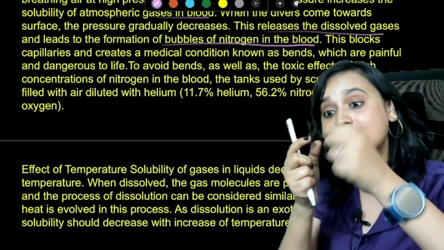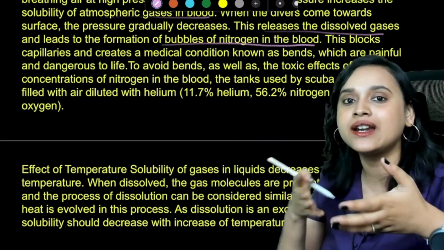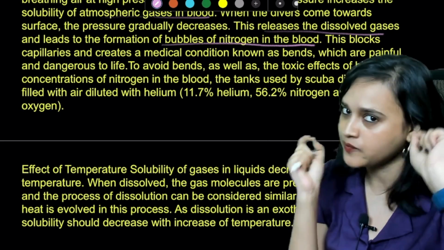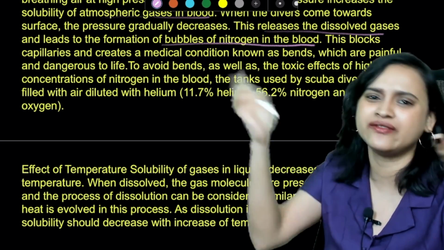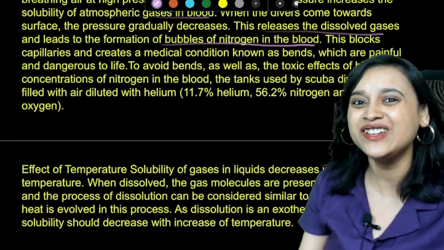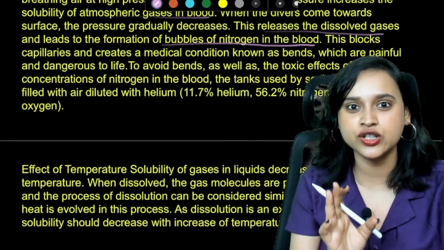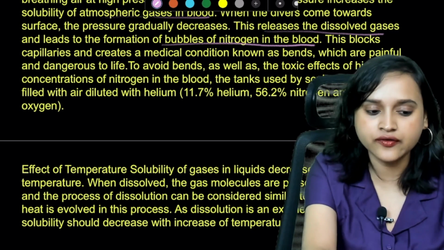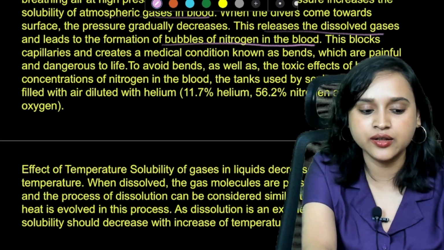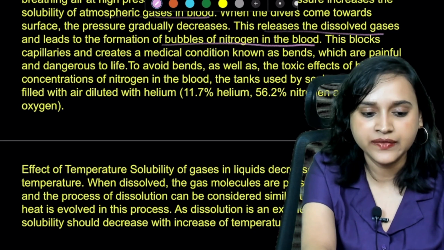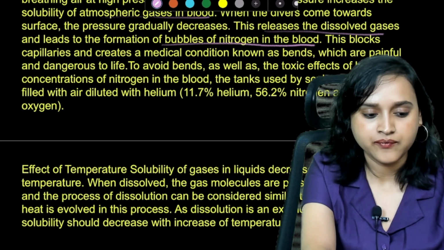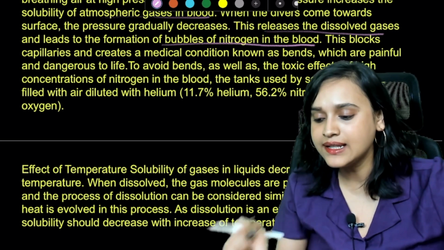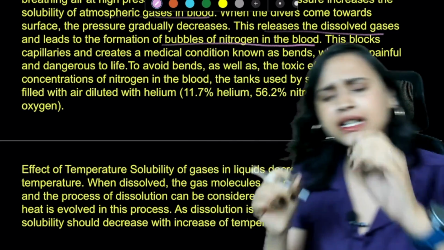Now this blocks, because there are bubbles now. So see, blood capillaries are very tiny things in your body. You have read that in your biology when you were in 10th standard. Now don't tell me, ma'am, we are all JEE students. It's okay. Even if you're JEE, in 9th and 10th standard, you had biology, didn't you? Of course you did. Okay, everybody. Okay, guys. Now, as I was telling you, capillaries are very tiny.